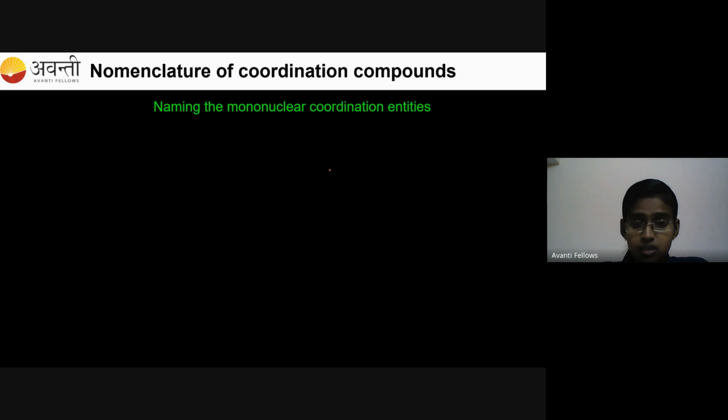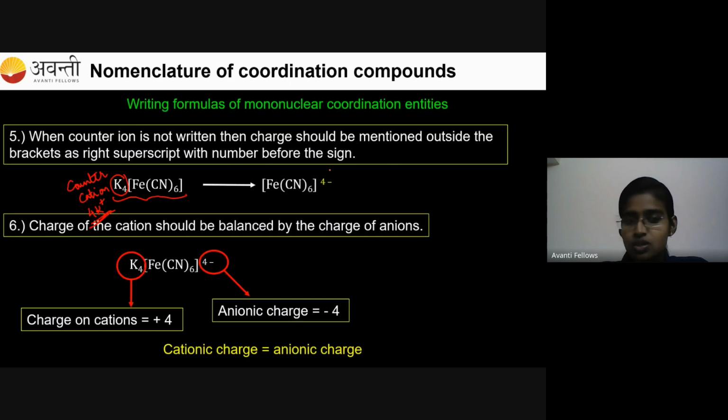Sorry. So students, any doubts so far from the 6 rules for writing the formulas of mononuclear compounds? These are the rules to write the formulas. Okay. So next I'll go with the rules to write the name of a particular compound. Any doubt so far from the 6 rules for writing the formula of coordination compounds?